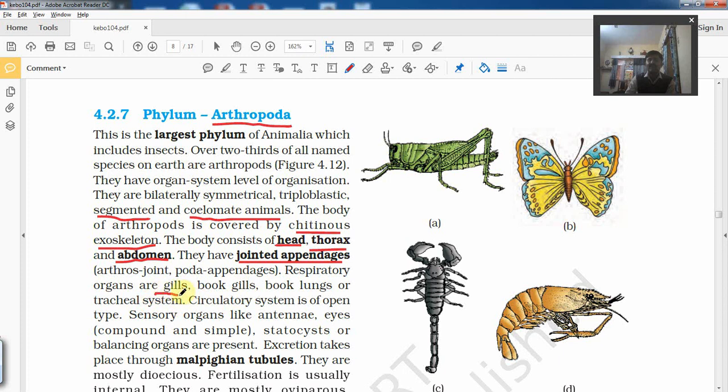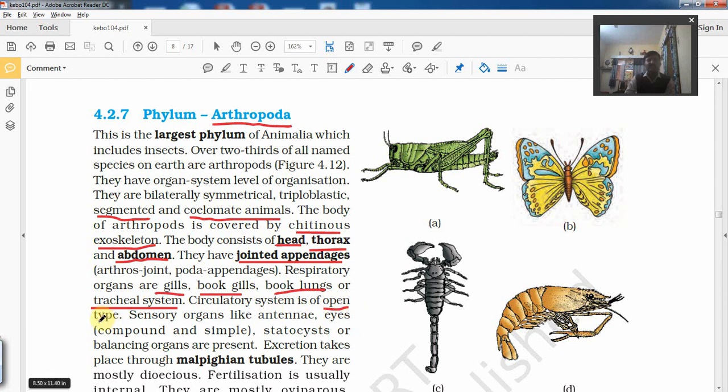Respiration occurs by gills, book gills or book lungs. And in insects, terrestrial insects, they have a tracheal system. Pores are called spiracles and tubules present within the body are called trachea. Circulatory system, they have an open type of circulatory system, means blood does not run within blood vessels.